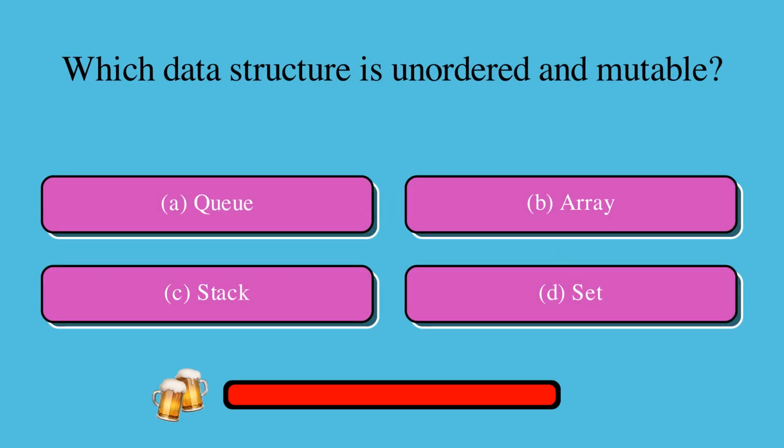Which data structure is unordered and mutable? Is it A, queue, B, array, C, stack, or D, set? The correct answer is D, set.